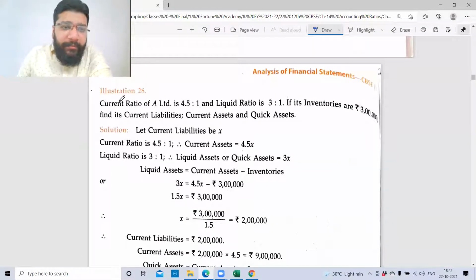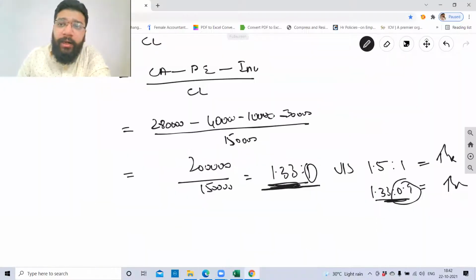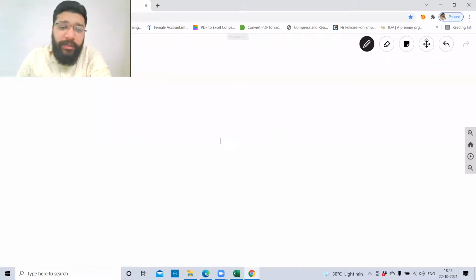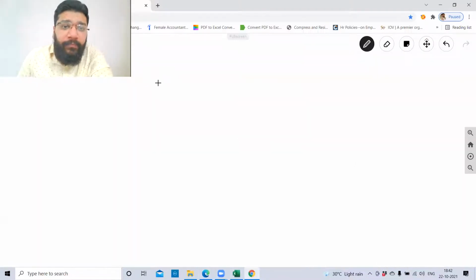Just one question of this kind. Illustration 28. Current ratio is 4.5:1. Liquid ratio is 3:1. Inventory is 3 lakh. Find out the current liability, current asset, and quick asset. What happens, guys? I told you always, whenever this kind of information is given, put down the information in your rough paper. Current ratio is 4.5:1.